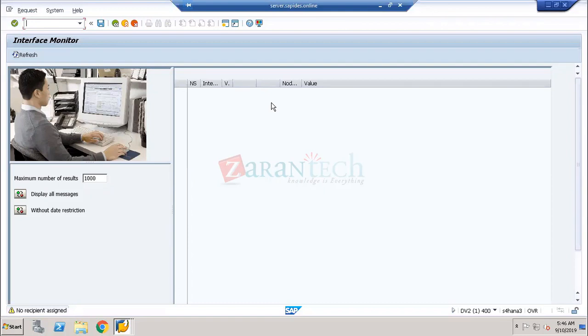So he is the person who is going to be monitoring all the errors in the Central Finance process in the tool called AIF, that is, Application Interface Framework.